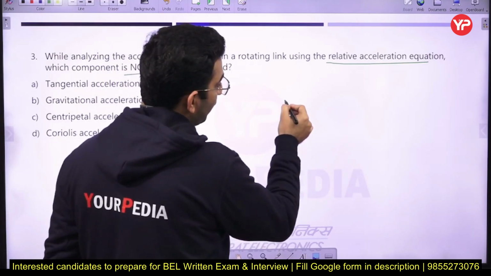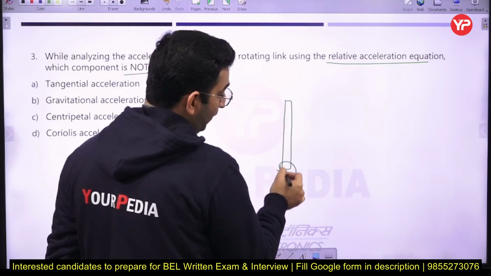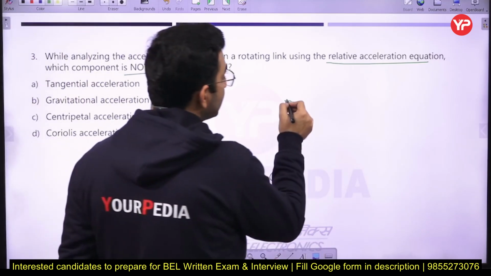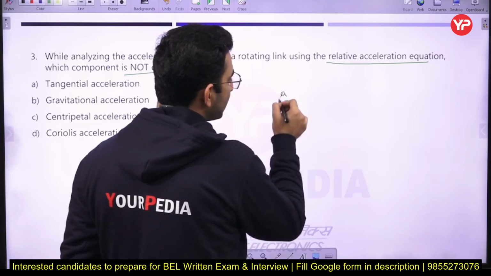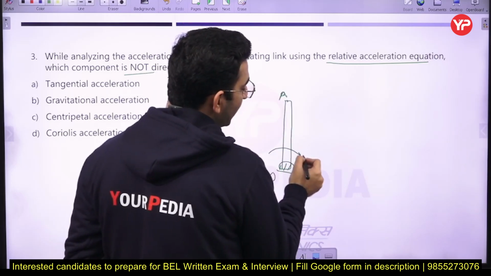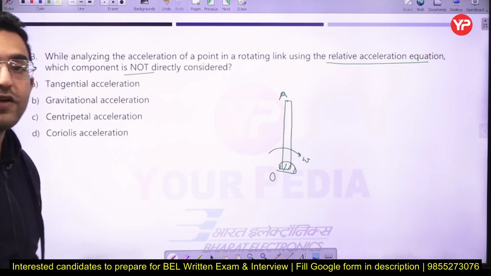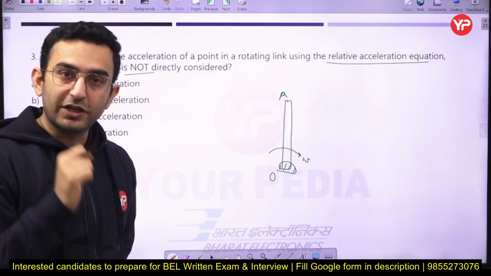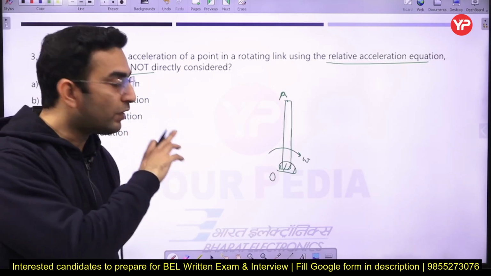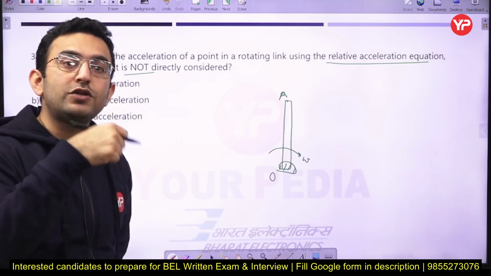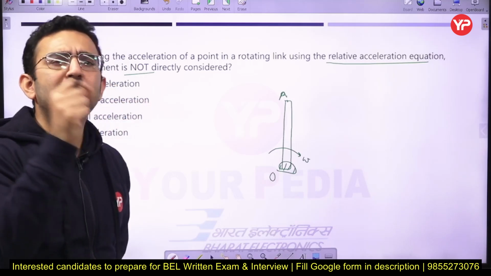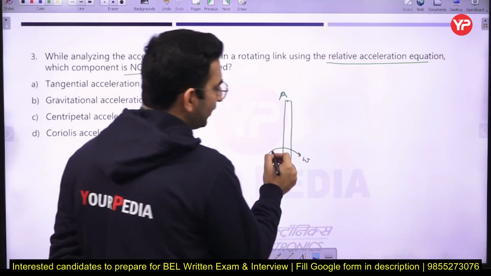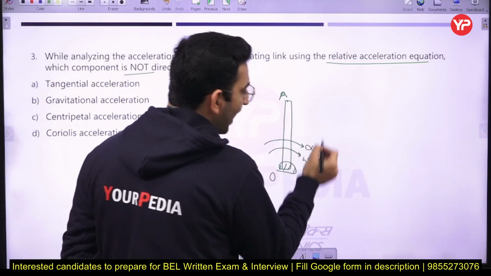So here let us suppose you have an element which is a rotating element, and it is rotating about point O. Okay, and if I take a point, let us say point A here, this link is rotating with the angular velocity omega. If the angular velocity of the link is constant, in that case the angular acceleration will be 0, and if the angular velocity of the link is not constant, it is continuously changing, for example during the starting and stopping of a fan, at that point of time we can say there will be some angular acceleration acting over the link.